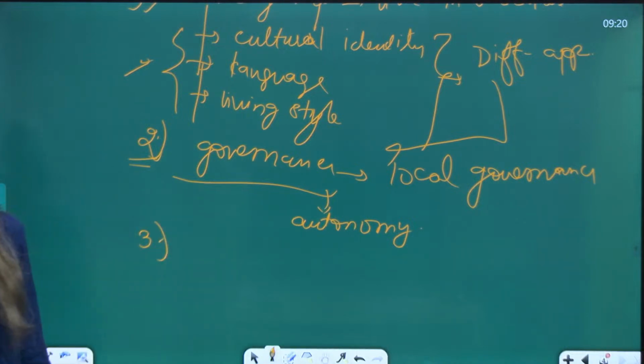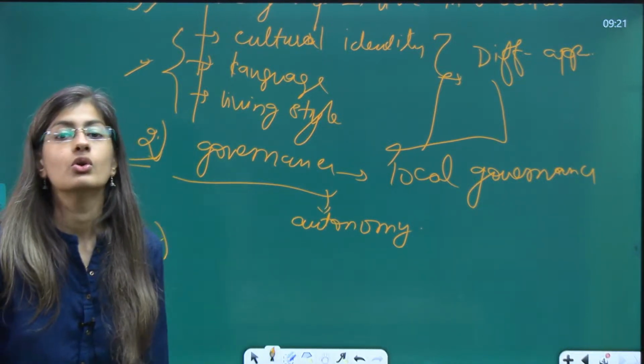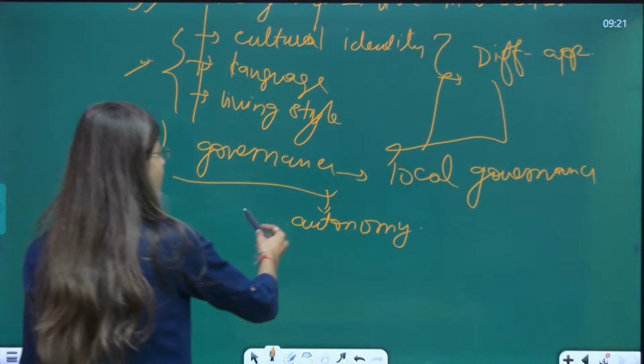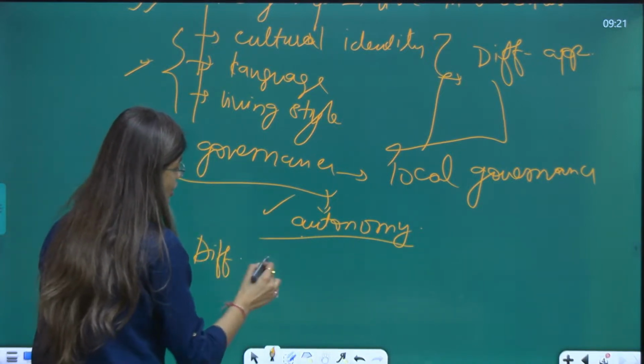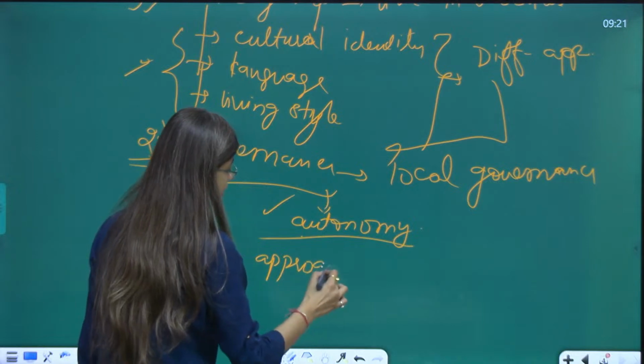They want different governance, that means local governance, so that they can ensure autonomy in their development, and a different approach to development.